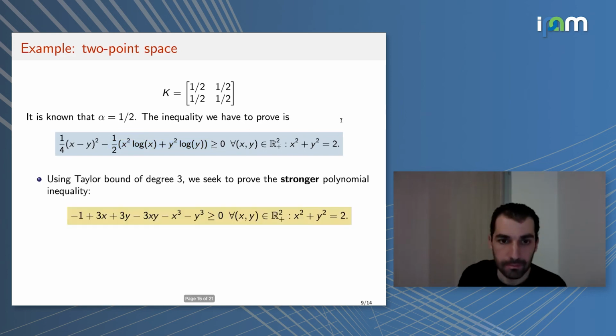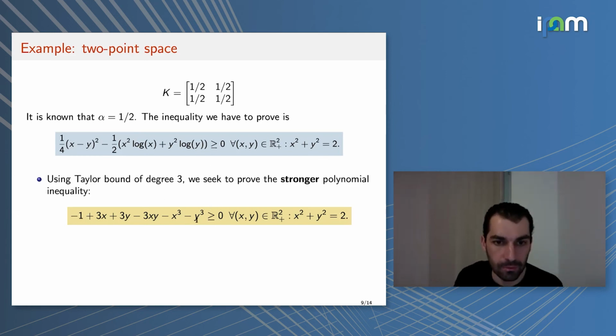If you use a Taylor bound of degree 3 and replace the entropic terms by the corresponding Taylor polynomial, the left-hand side becomes a degree 3 polynomial in x and y. I simplified it, and at the end you get a polynomial on the left-hand side that you want to show is non-negative, again on the sphere. This yellow inequality is stronger, so it implies the blue inequality.